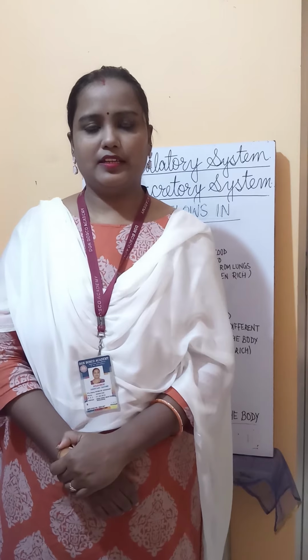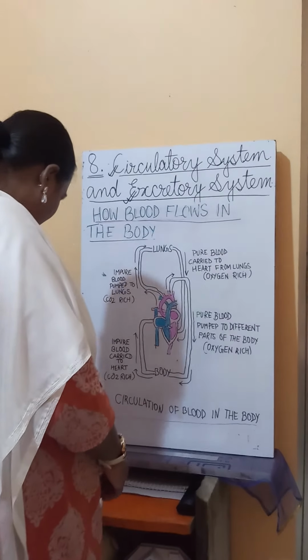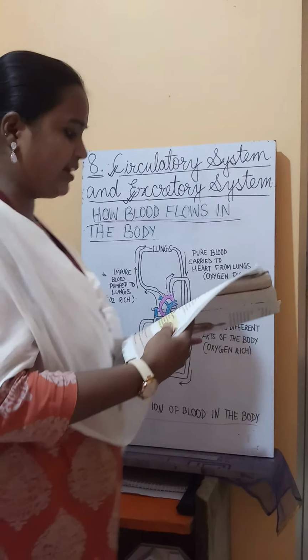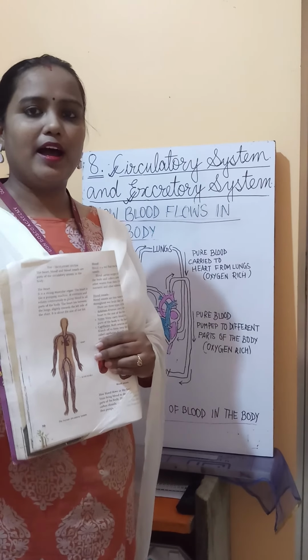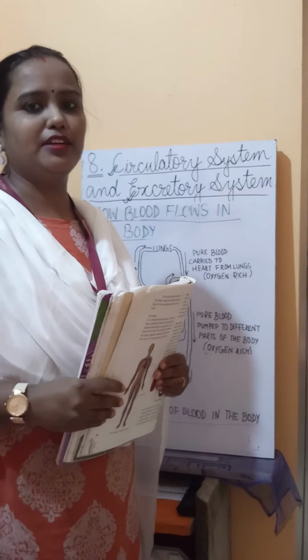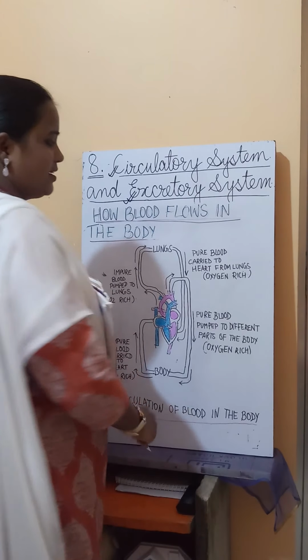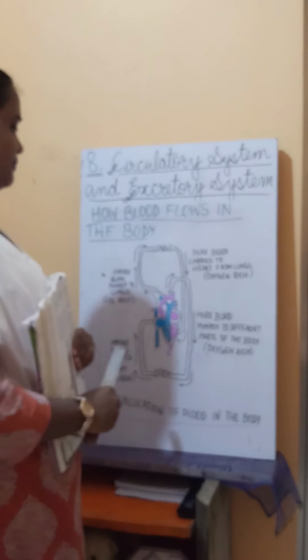Now we will discuss how the blood flows in our body. In your book, on page number 71, you have a diagram which explains how the blood flows throughout our body. As you can see, I have drawn this diagram.